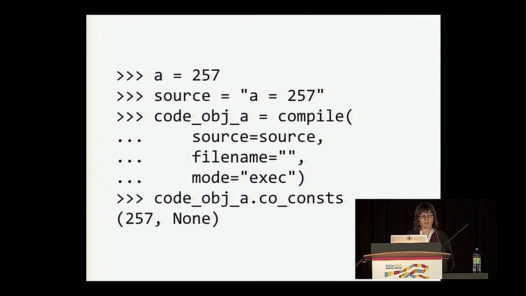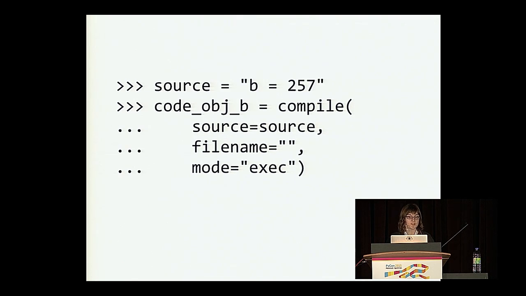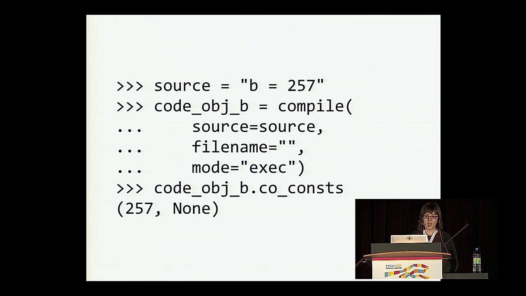So now that we have a handle on this code object, there are some attributes defined on it. One of those attributes is co_consts, and this is the constants defined in our statement. And the important part here is this first element of the tuple, the 257. The None is just there because it's like the implicit return. Okay, so then when we look at the code object for our second line of code, the B equals 257, we can similarly use the built-in compile function to get a handle on it and look at the constants that are defined inside that code object. And this has another 257 in it.